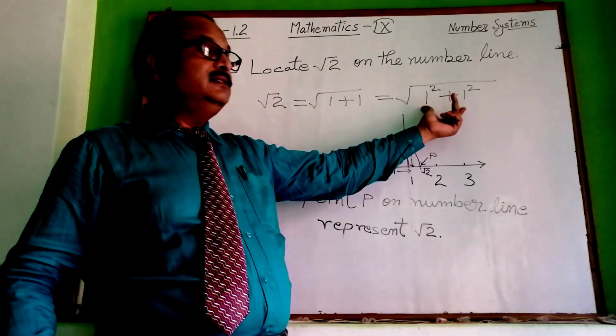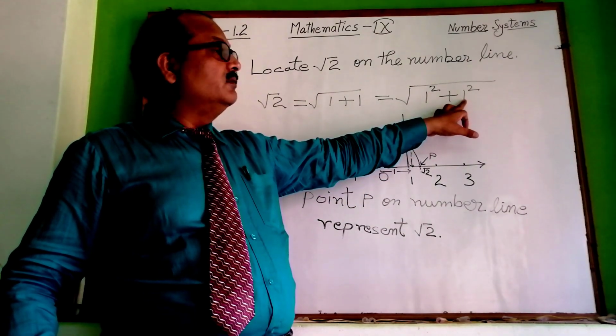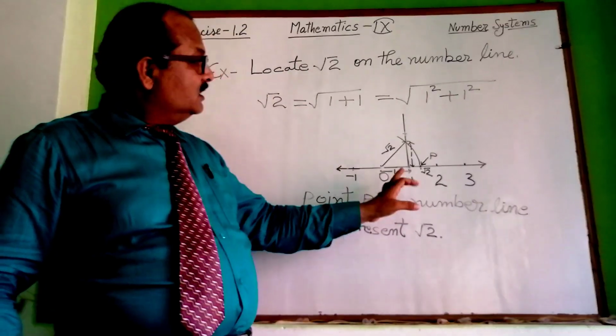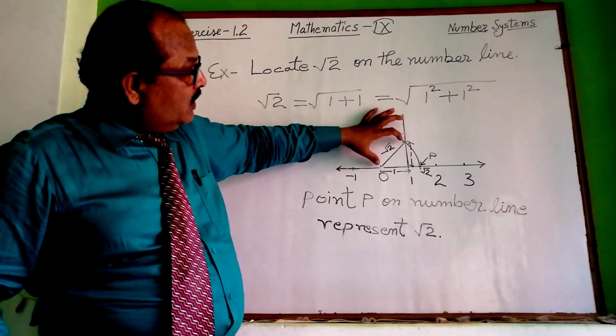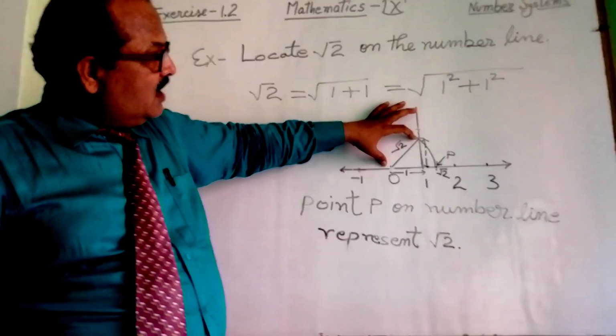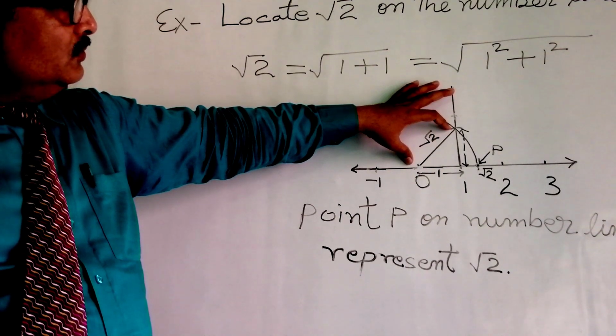So take the base as 1 unit and the height of the triangle as 1 unit. So you can represent root 2 as its hypotenuse. The hypotenuse of the triangle will give the length of root 2.